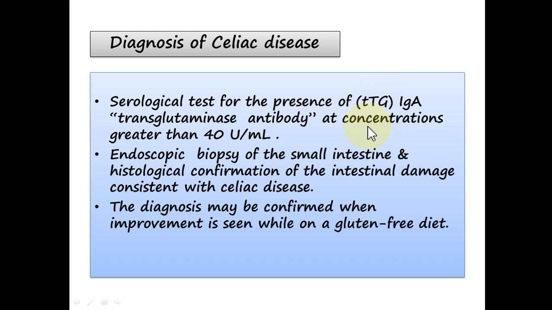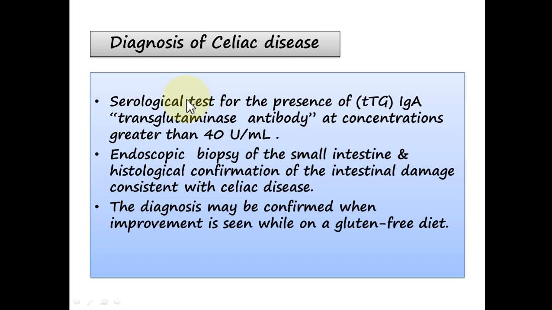So how do we diagnose celiac disease? Most of these patients have moderate to severe symptoms: diarrhea, indigestion, flatulence, anorexia, weight loss.